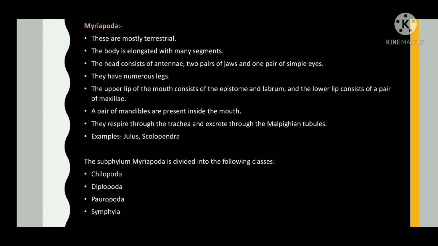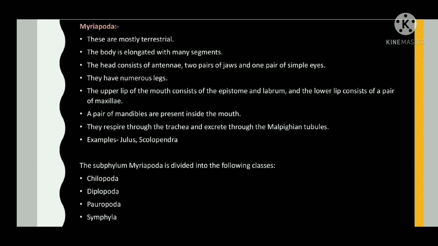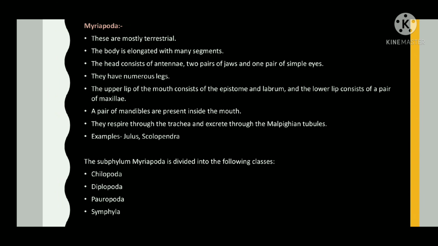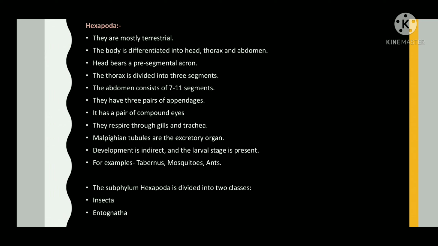They respire through the trachea and excrete through the Malpighian tubules. Examples: Julus and Scolopendra. The subphylum Myriapoda is divided into the following classes: Chilopoda, Diplopoda, Pauropoda, Symphyla.